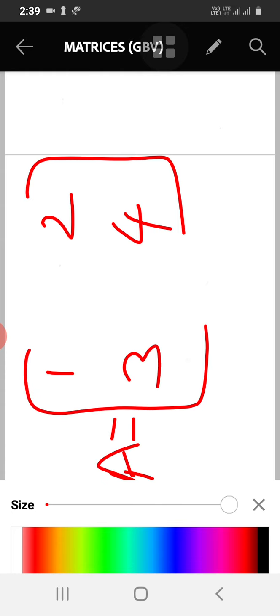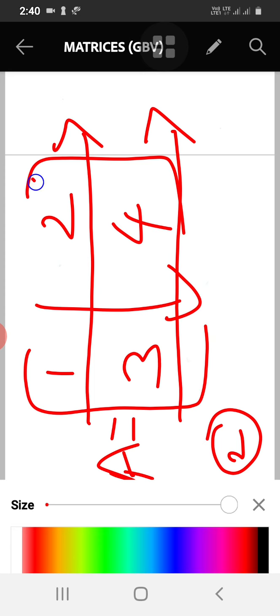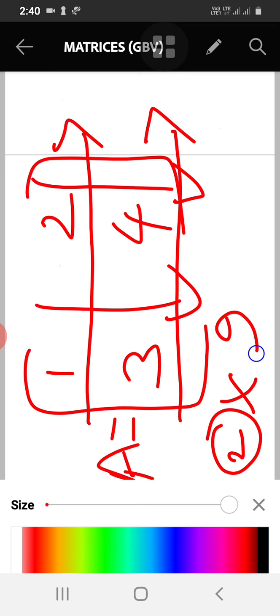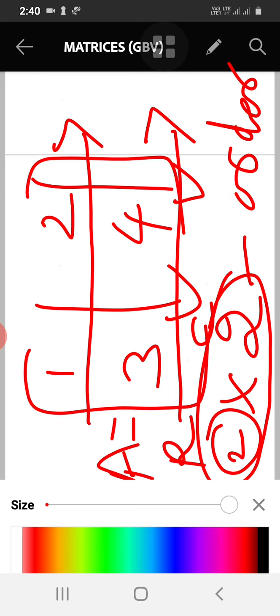See here, what is the order of this matrix? Then we have to first observe how many rows are there. So here the number of rows present is 2, and the number of columns, observe this, is also 2. So the order of this matrix is 2 cross 2. See here, first we have to write the number of rows and then the number of columns. So this is called the order of a matrix. So the order of this matrix is 2 cross 2.